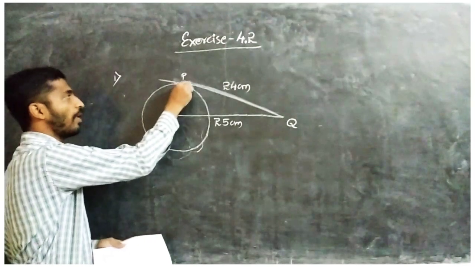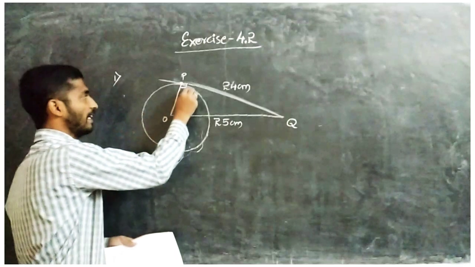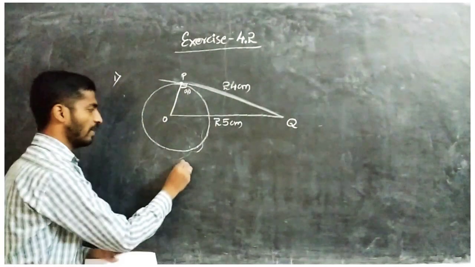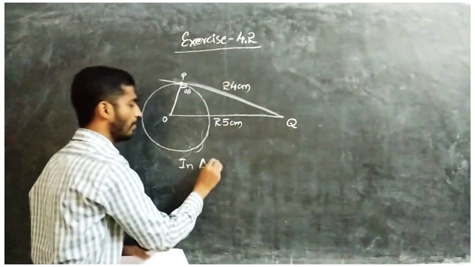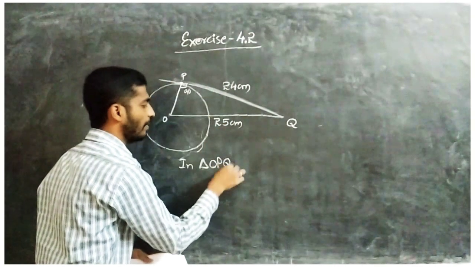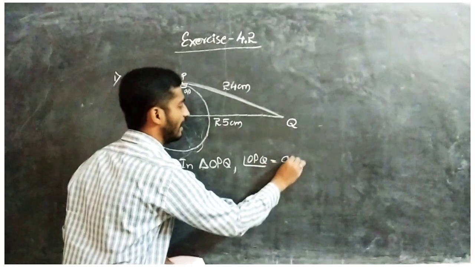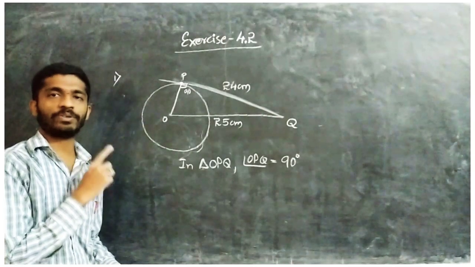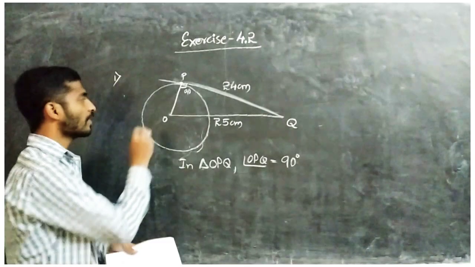At the point of contact, radius and tangent make 90 degrees. So it becomes which triangle? A right angle triangle. In triangle OPQ, angle OPQ is 90 degrees because the tangent is perpendicular to the radius, so it is always repeating in your exercise.